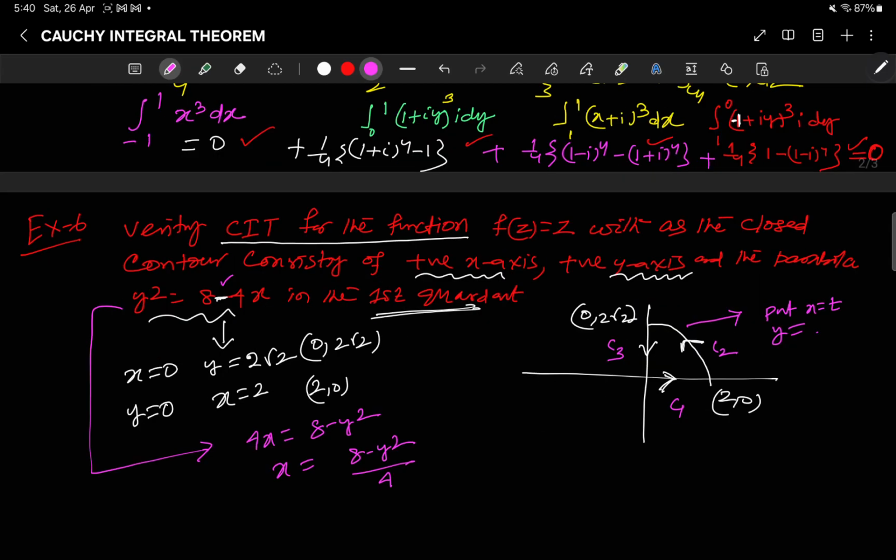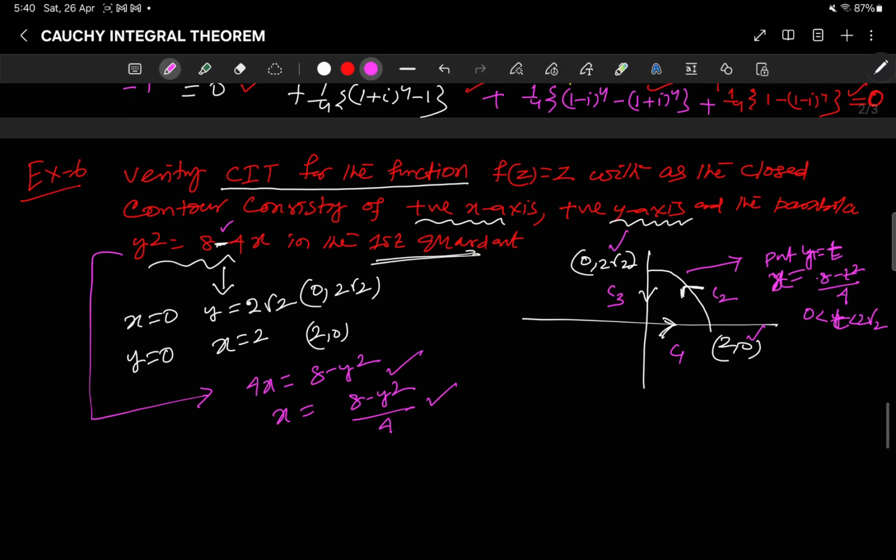So now you see, solving this, what is your 4x? 4x is this, and x is (8 minus y squared) by 4. Now if I put y is equal to my t, then my x is (8 minus t squared) by 4. And what is the limit of y? y varies from 0 to 2 root 2, so 0 less than t less than 2 root 2.